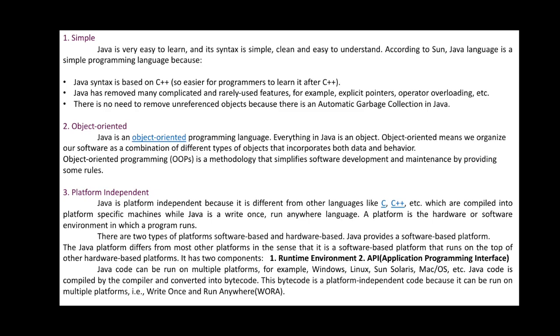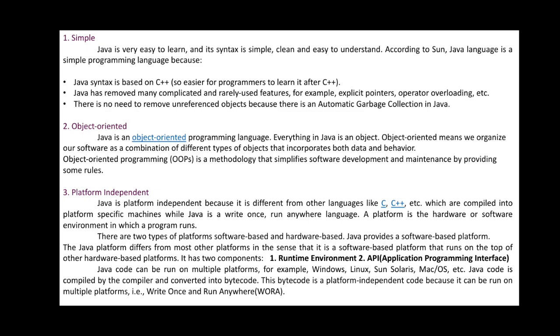There are two types of platform, software based and hardware based. Java provides a software based platform, and the Java platform differs from most other platforms in the sense that it is a software based platform that runs on top of other hardware based platforms. It has two components.